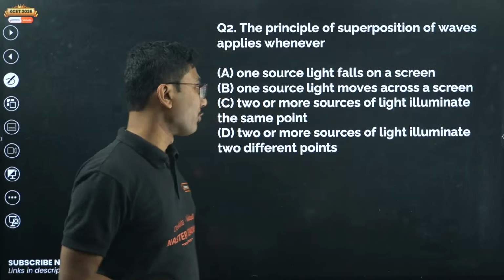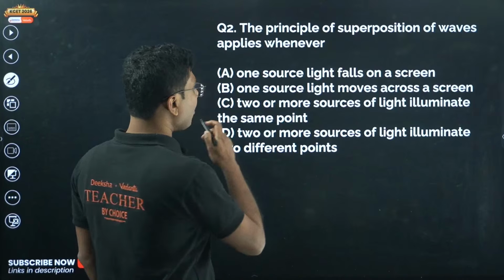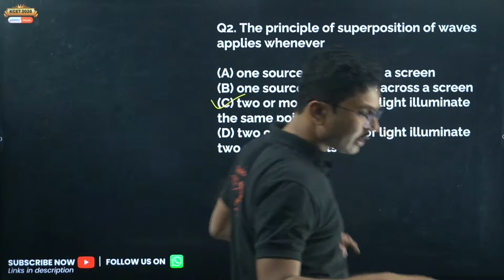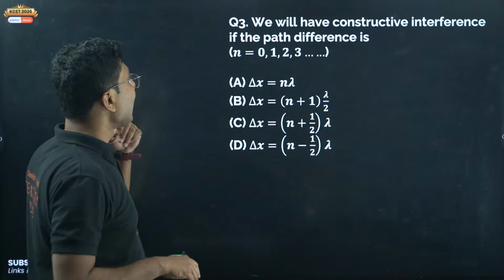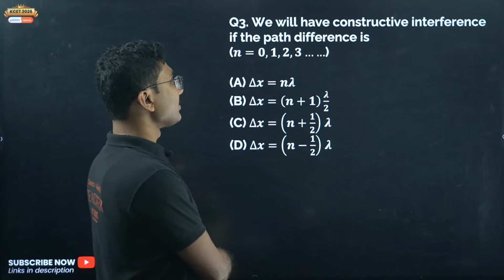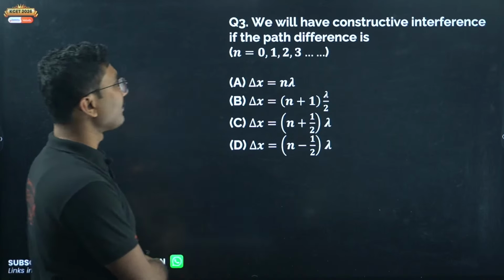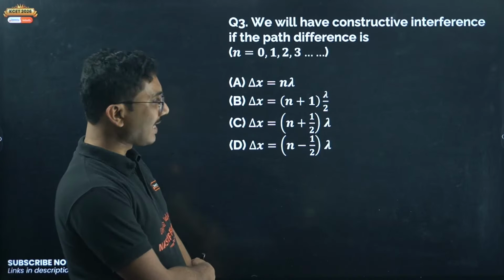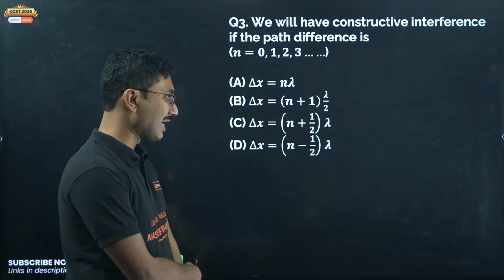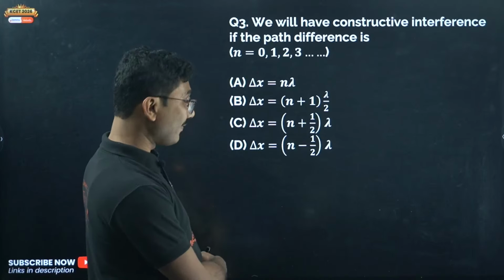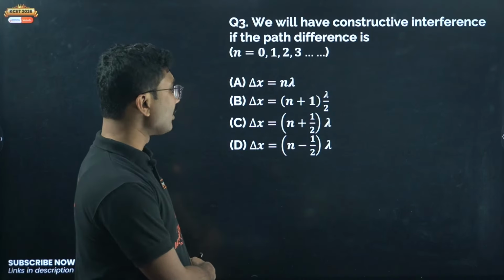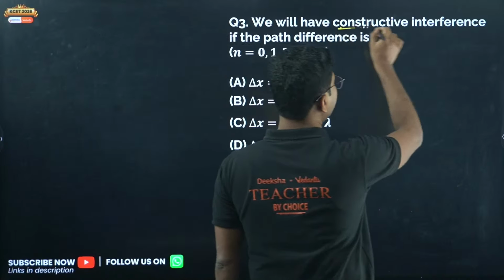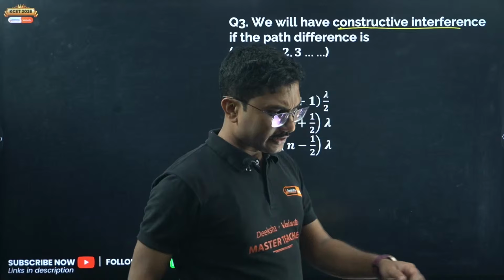Two or more sources of light illuminate the same point. Yes, Nagaraj, again you are correct. Now next, we will have constructive interference if the path difference is delta x equals n lambda, delta x equals n plus 1 lambda by 2, delta x equals n plus half lambda, or delta x equals n minus half lambda. Constructive interference, not destructive.